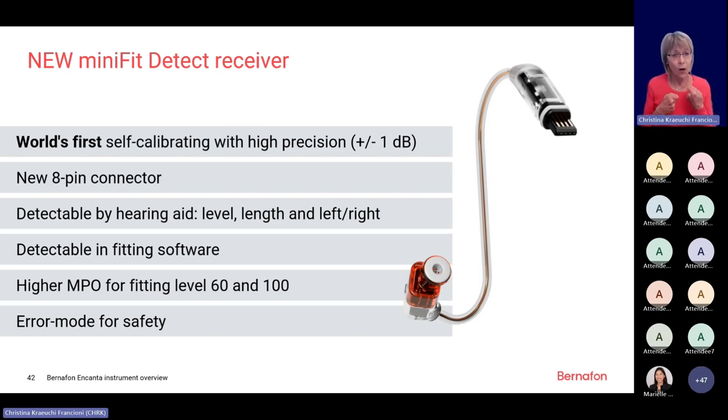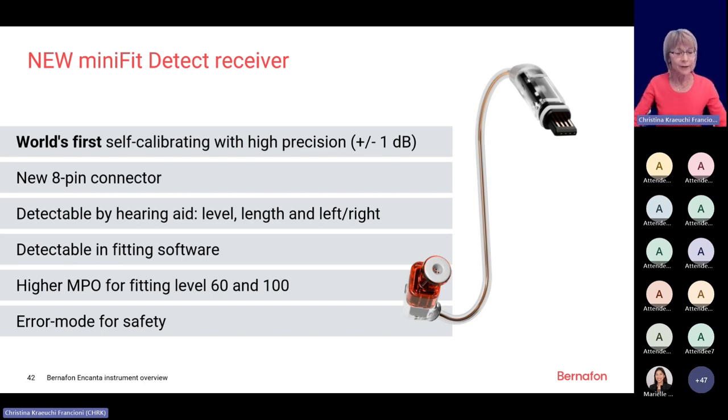So with this automatic detection, we can make sure that the left and the right speaker will not be mixed up on the hearing instrument, because then a warning will appear for the hearing care professional. All this is detectable in the fitting software. I will show you how this looks like in the Oasis next section.